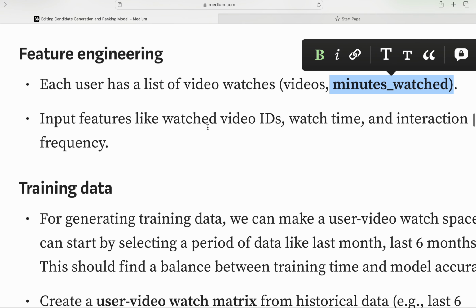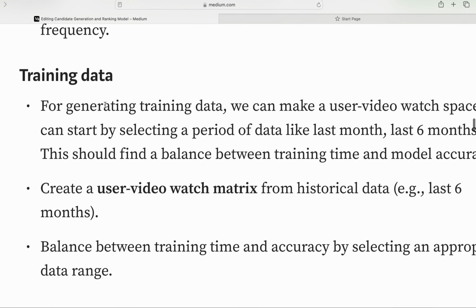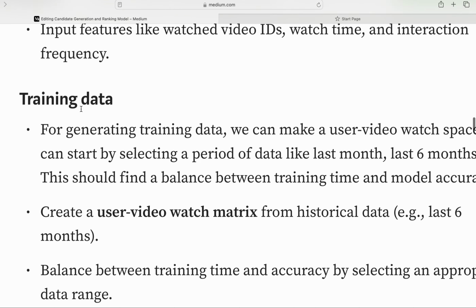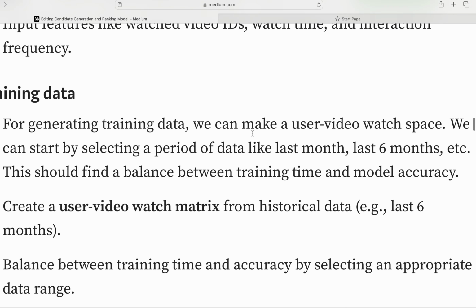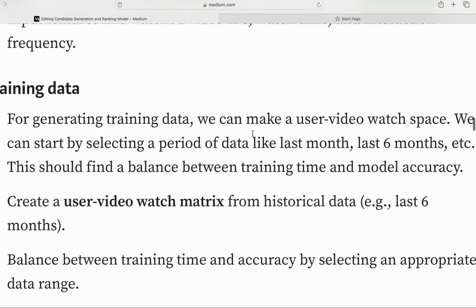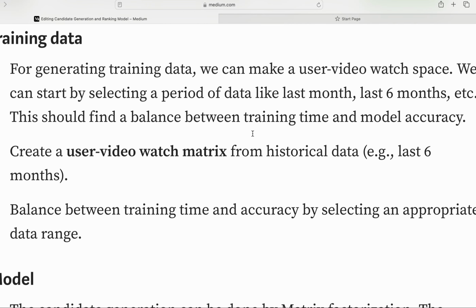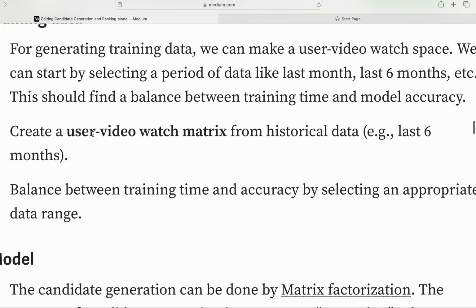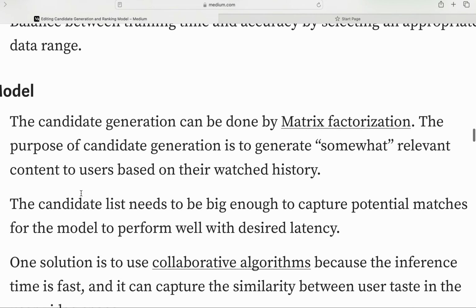And input features like watch video ID, watch time, and interaction frequency. Training data, this is like feature engineering. For generating training data, you can make a user-video watch space. We can start by selecting a period of data like the last 6 months, and there should be a fine balance between training time and model accuracy. User-video metrics, historical data like the last 6 months. Balance between training time and accuracy, selecting the appropriate date range.